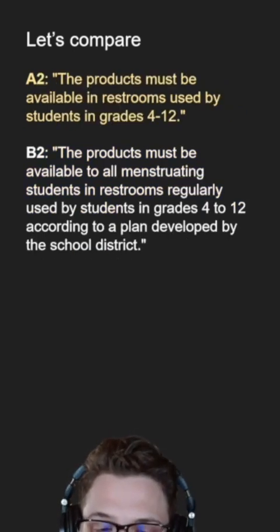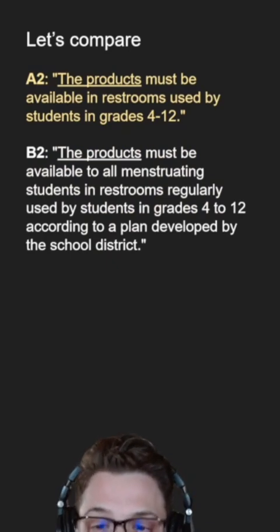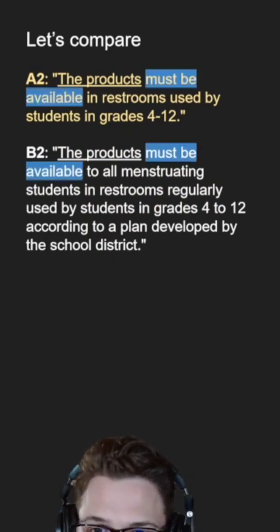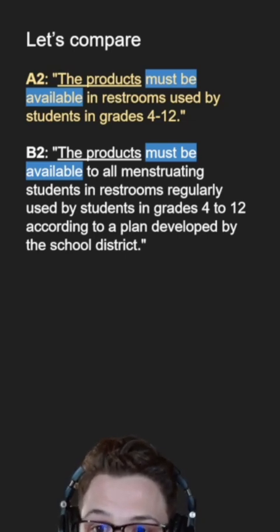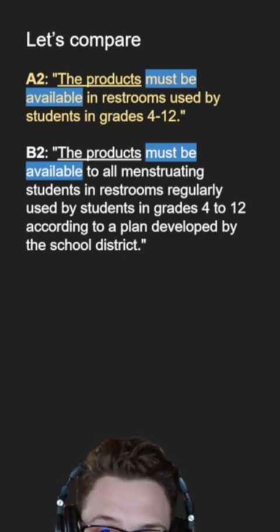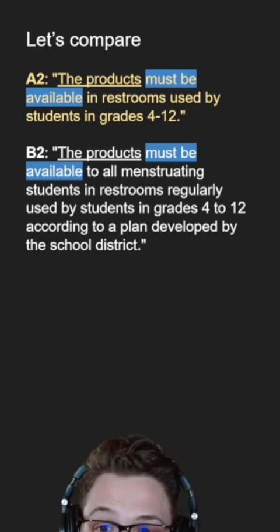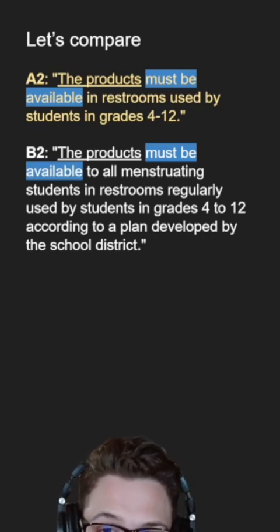Here they are together. The subject here is the products. Next we have the predicate of the sentence, must be available. The predicate of a sentence includes the verb and provides information about what the subject is or does. In this case, it indicates the necessity and state of the menstrual products being available.